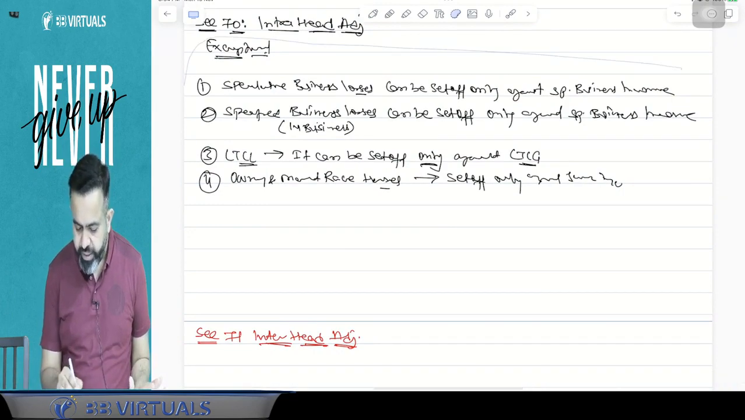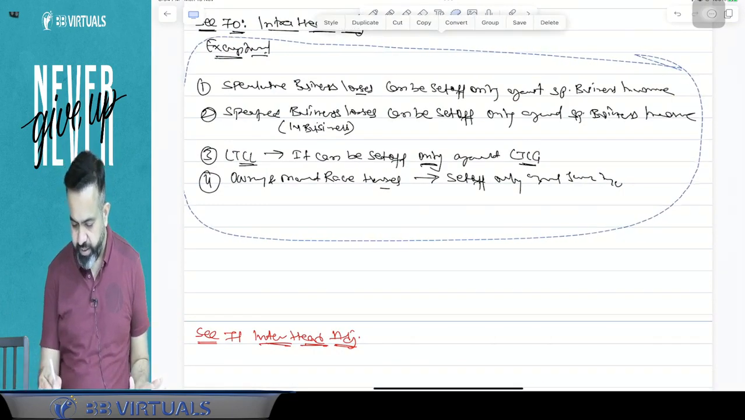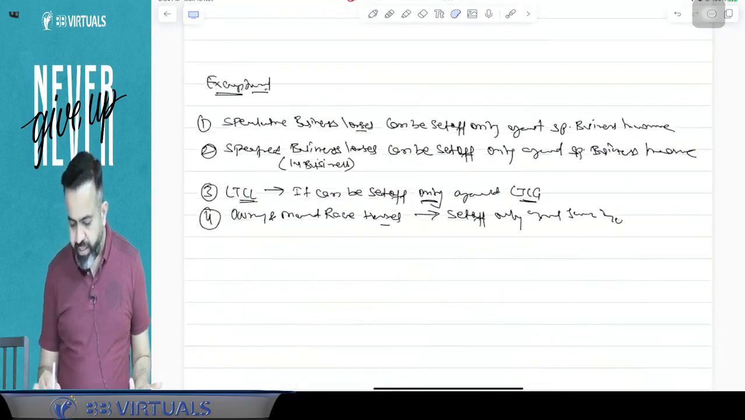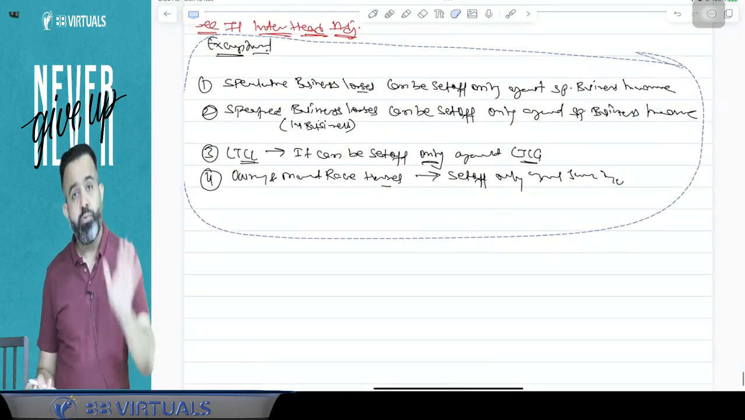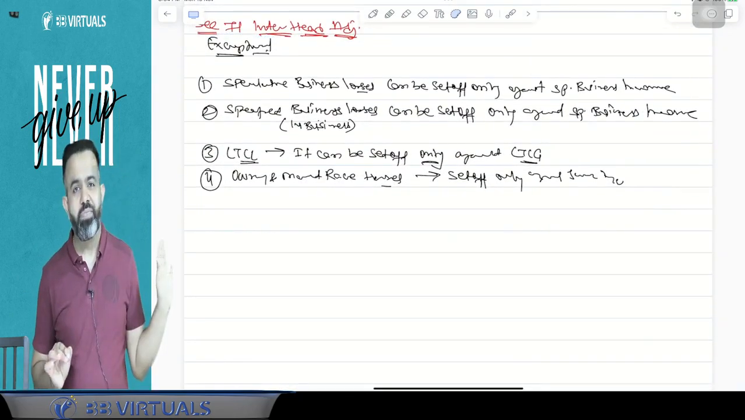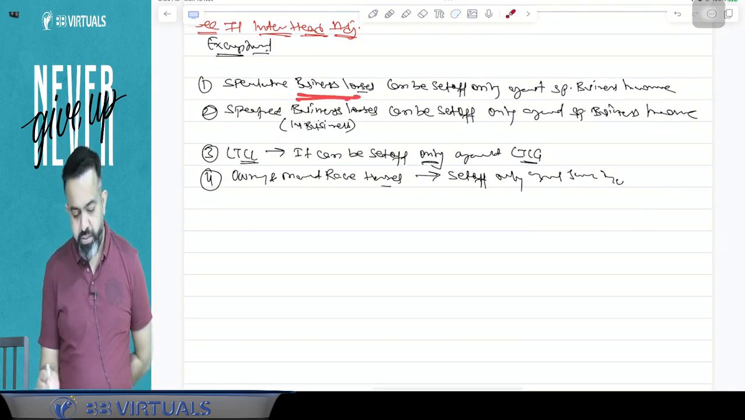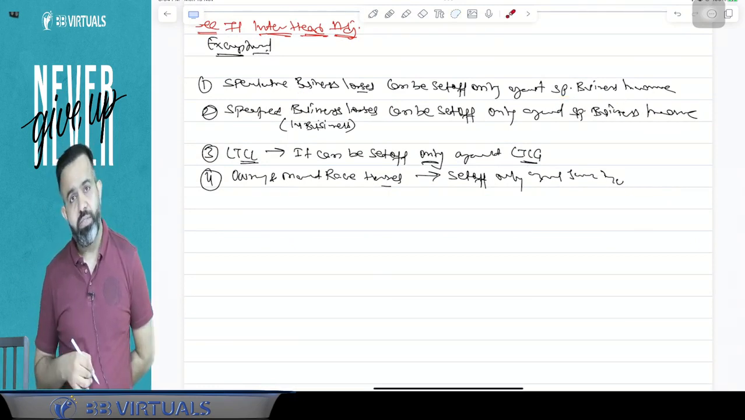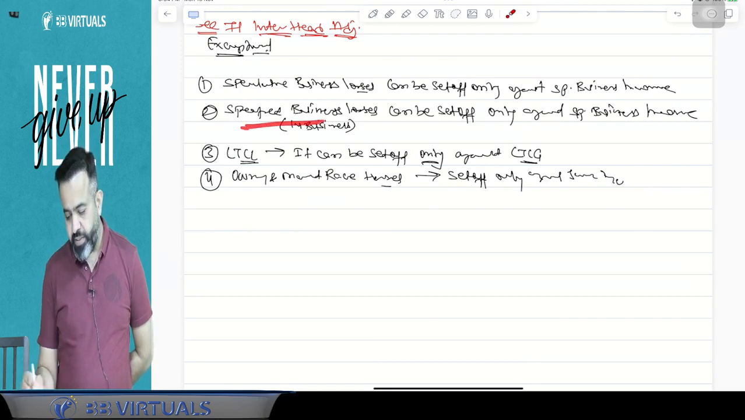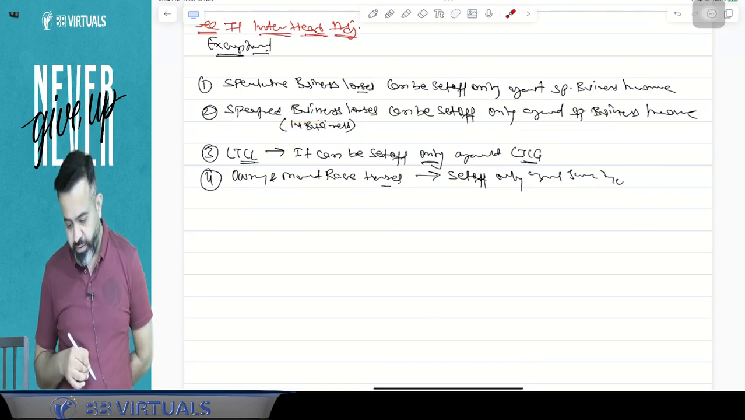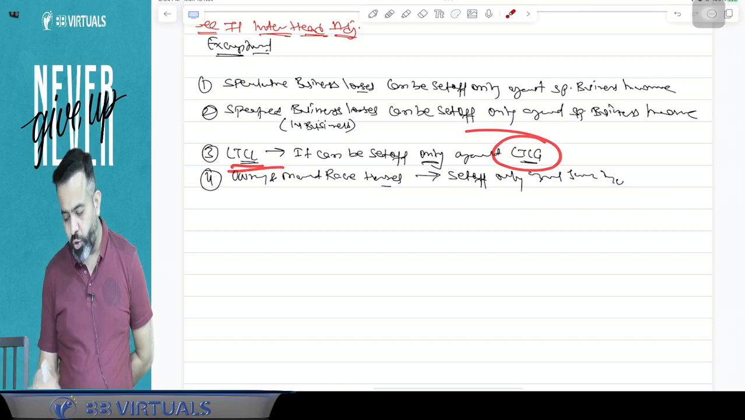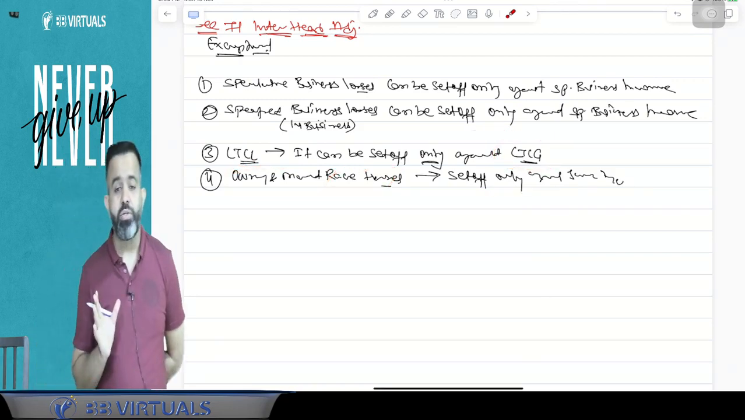And guys, 4 of these cases are as it is, meaning the same as before. Like this: speculative business loss can be set off against speculative business income only. Specified business loss can be set off against specified business income only. Long-term capital loss, only long-term capital gain. Owning and maintaining resources, only owning and maintaining resources.